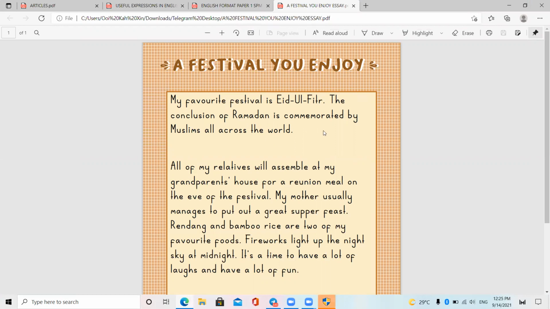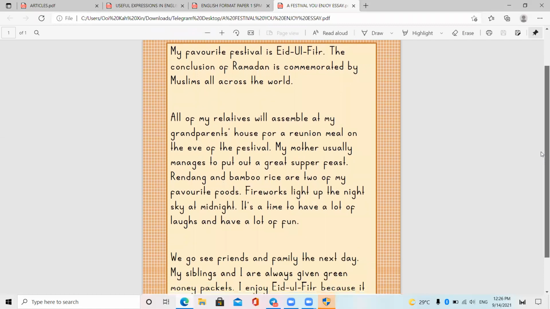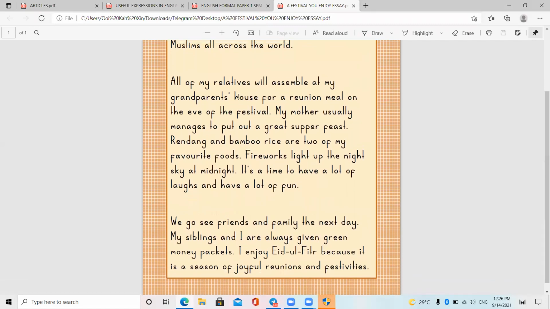All my relatives will assemble at my grandparents' house for a reunion meal on the eve of the festival. My mother usually manages to put up a great supper feast. Rendang and bamboo rice are two of my favorite foods.